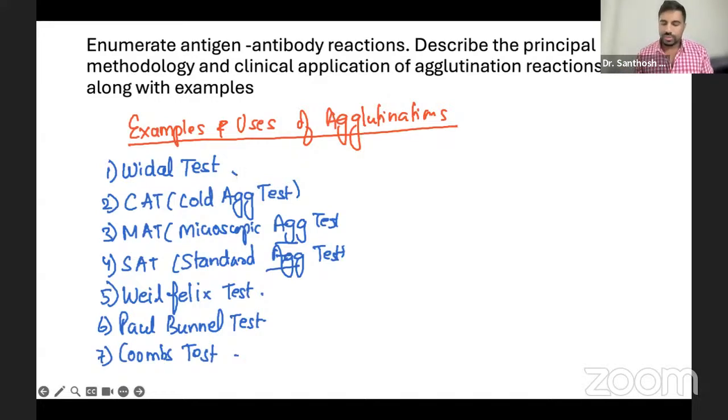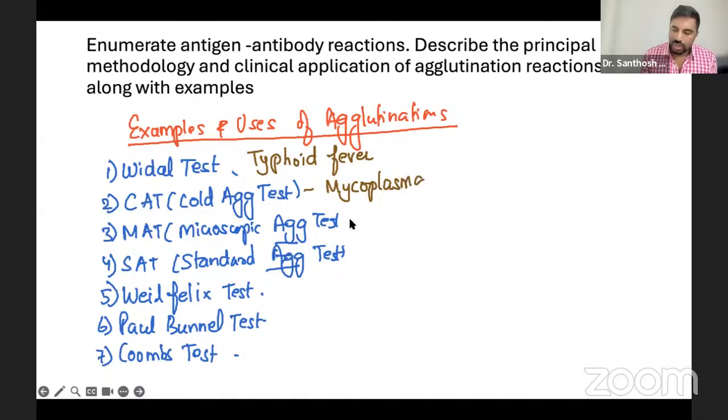These are some important tests for detecting diseases, with applications and examples. Now, the Vidal test is for typhoid fever. The CAT test is cold agglutination for mycoplasma. Microscopic agglutination you will do for leptospirosis. The SAT test is for brucella.